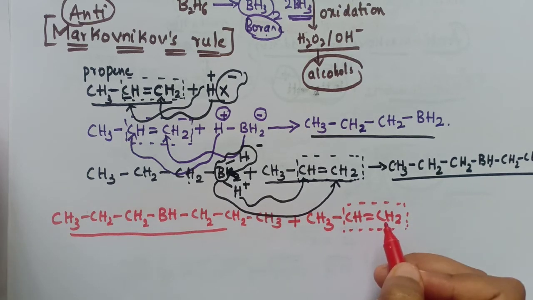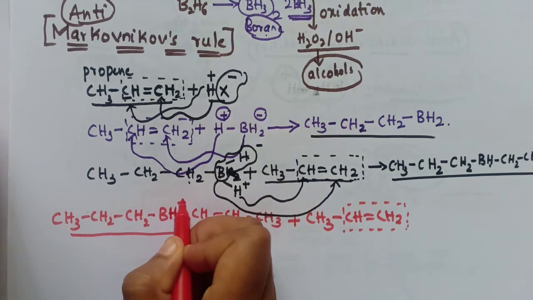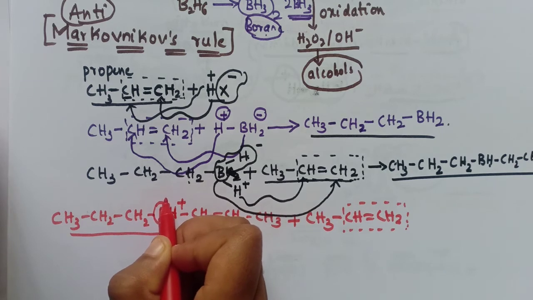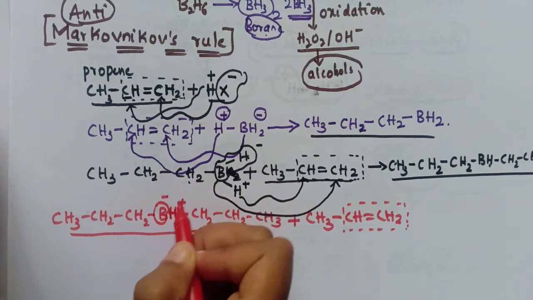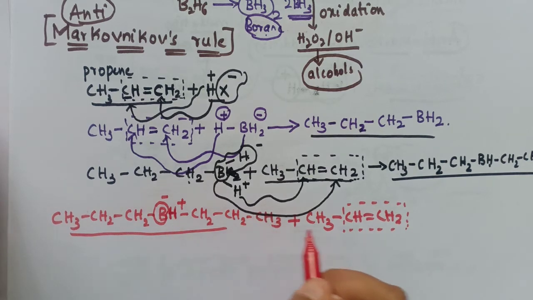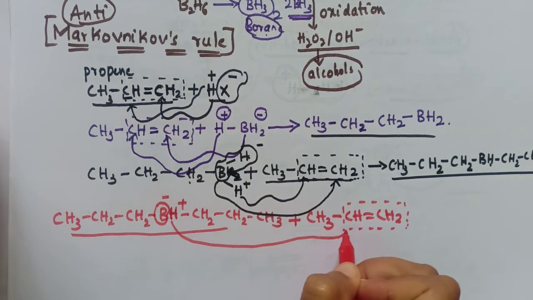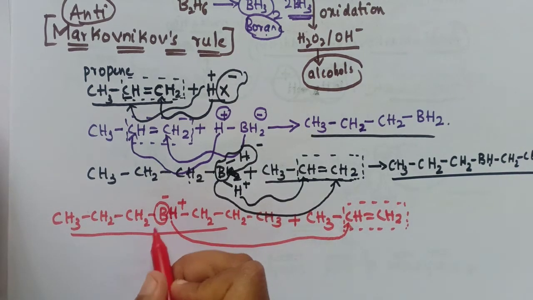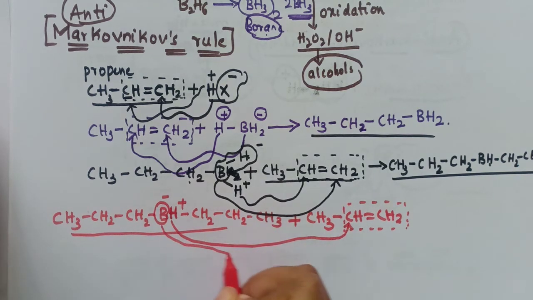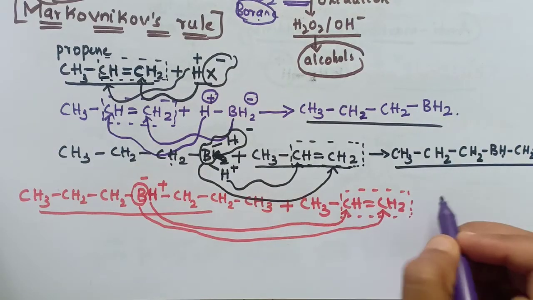Now in this BH, this hydrogen is a positive thing and this boron is a negative thing here. We know that hydrogen will come and attach to the carbon having the lesser number of hydrogen atoms, so it will come and attach to this carbon, whereas boron will come and attach to the carbon having the maximum number of hydrogen atoms, so this will come and attach to this carbon here. So now we will get the product.